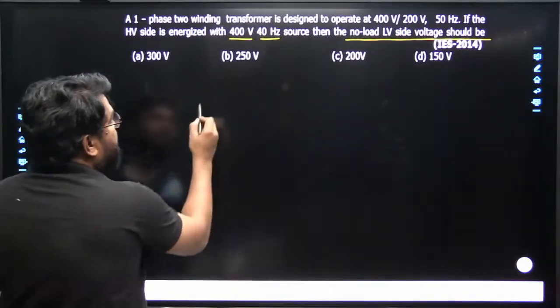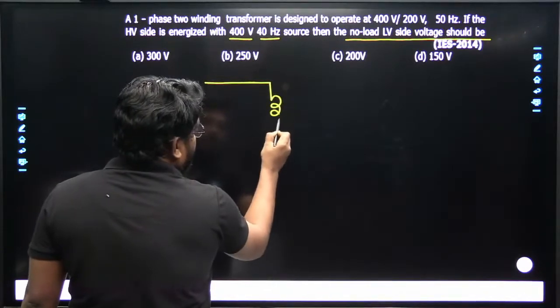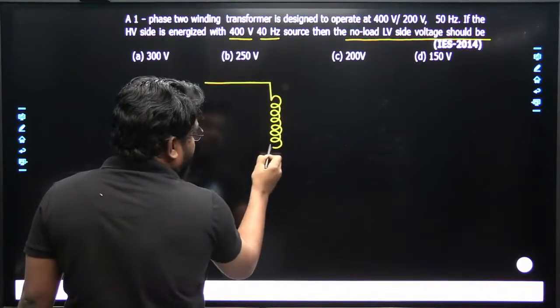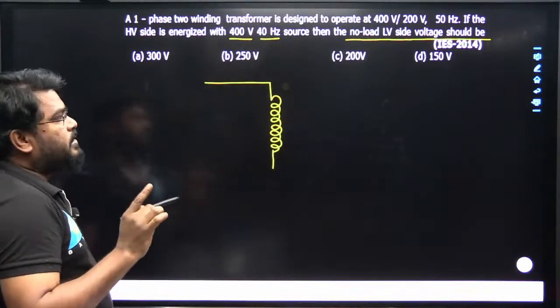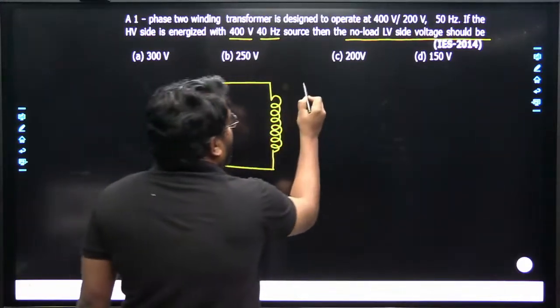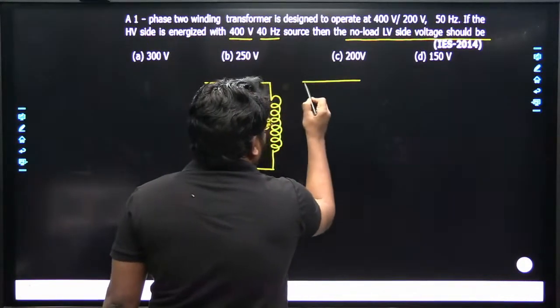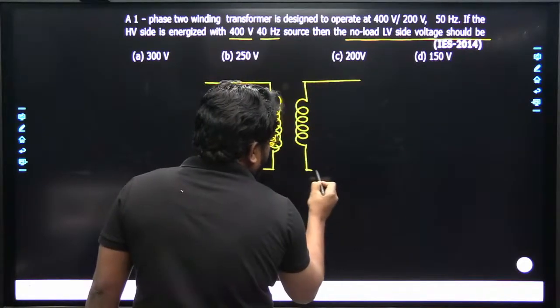This question is somewhat difficult to understand. Here is the transformer, this is the primary side and this is the secondary side.